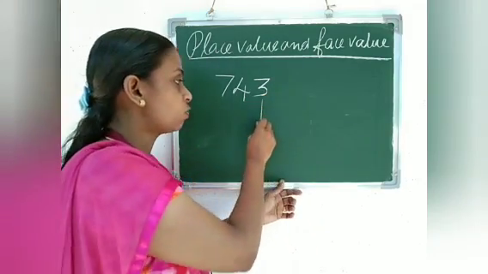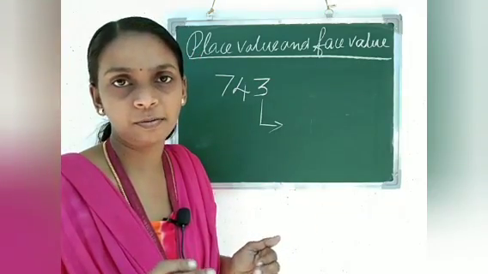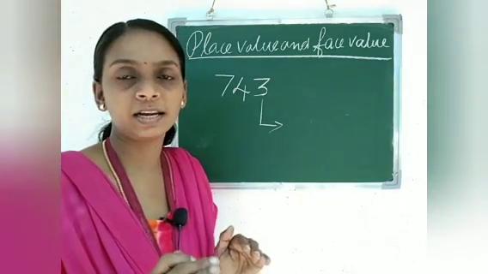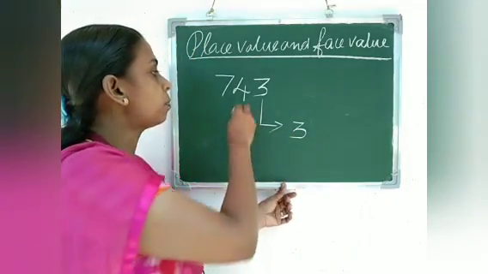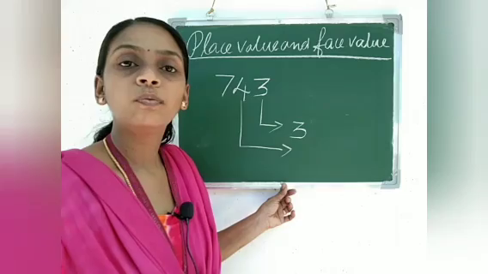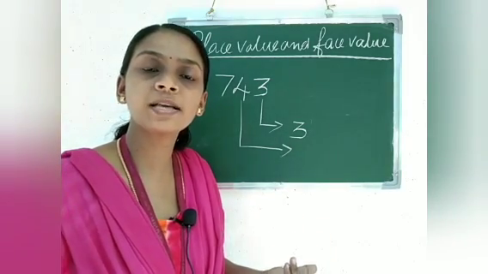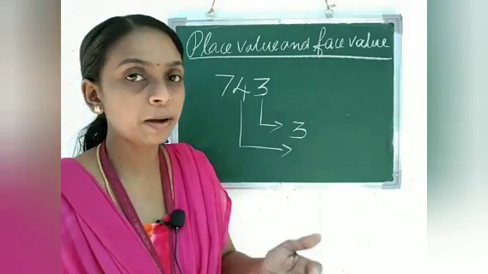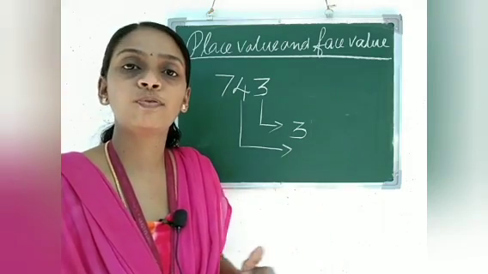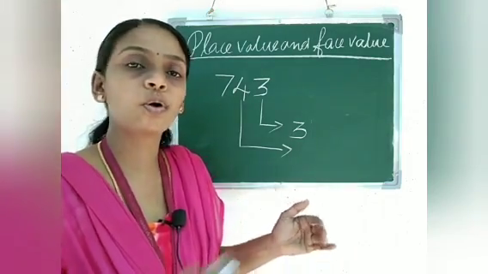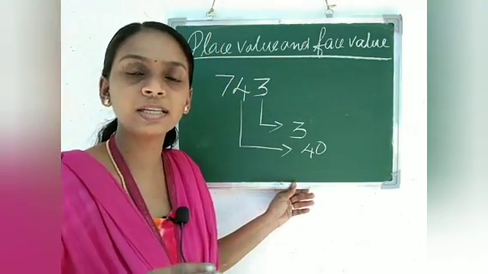So what is the place value of 3? It is 3 itself, because 3 is in the ones place. So the place value of 3 is 3 itself. And what is the place value of 4 here? 4 is in which place? 4 is in the tens place. So how will we write the place value of 4 here? The place value of 4 is 40.